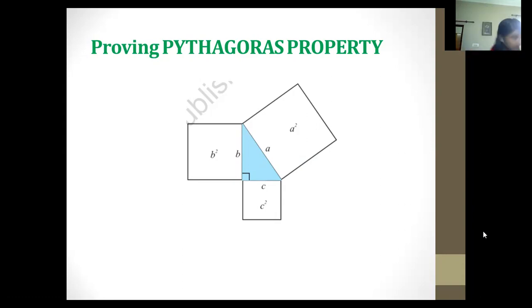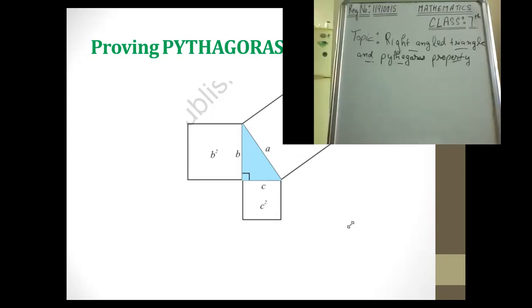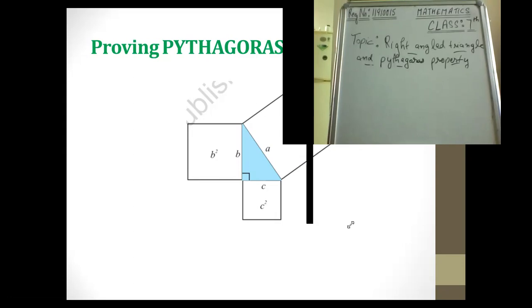Let me write it here. They have proved it here. You can also do this at home. You can make a model of this and try to perform it at your home.